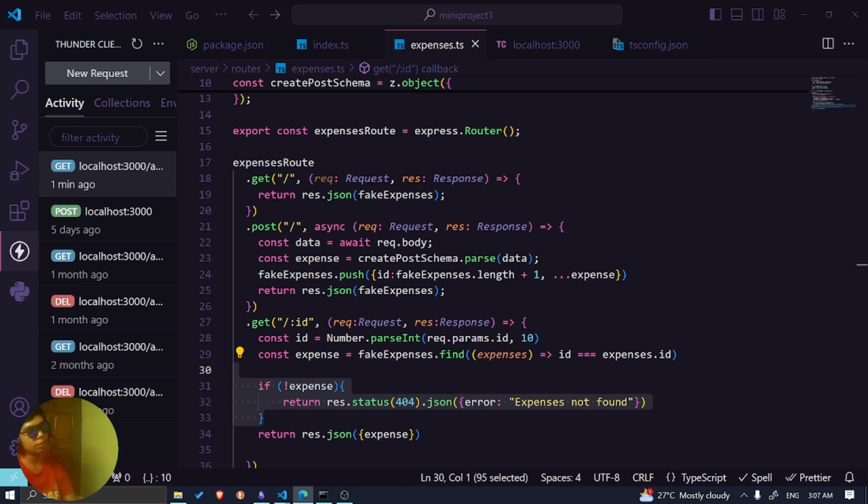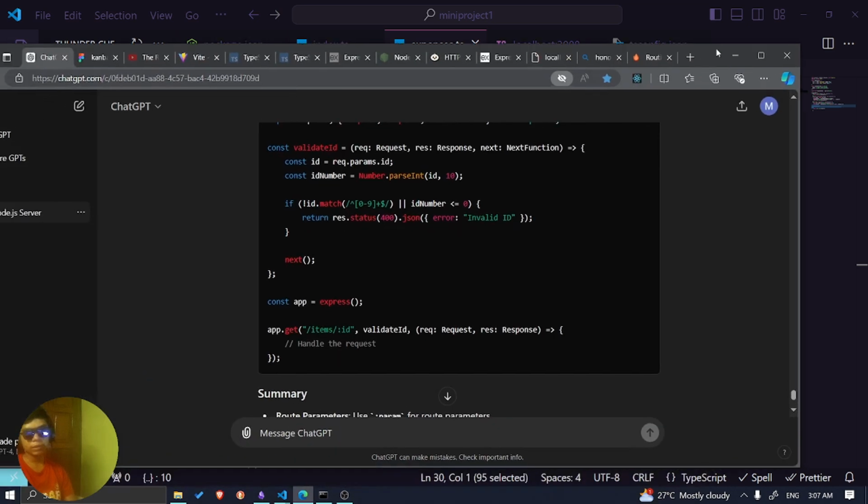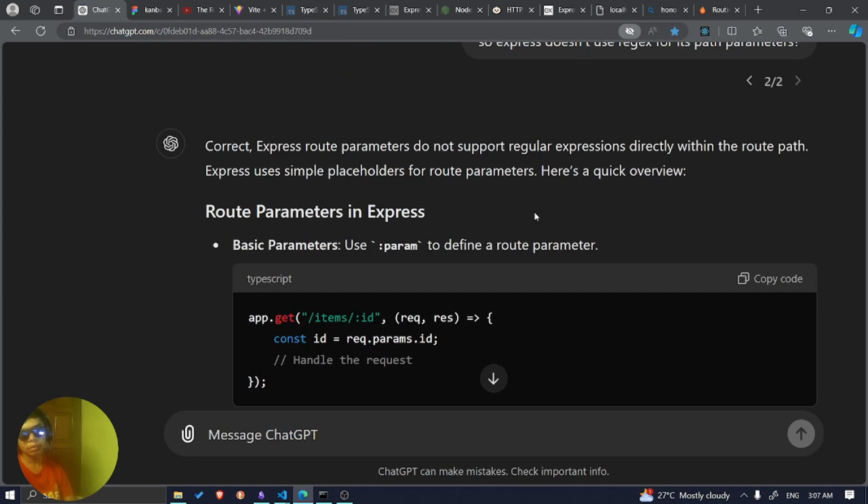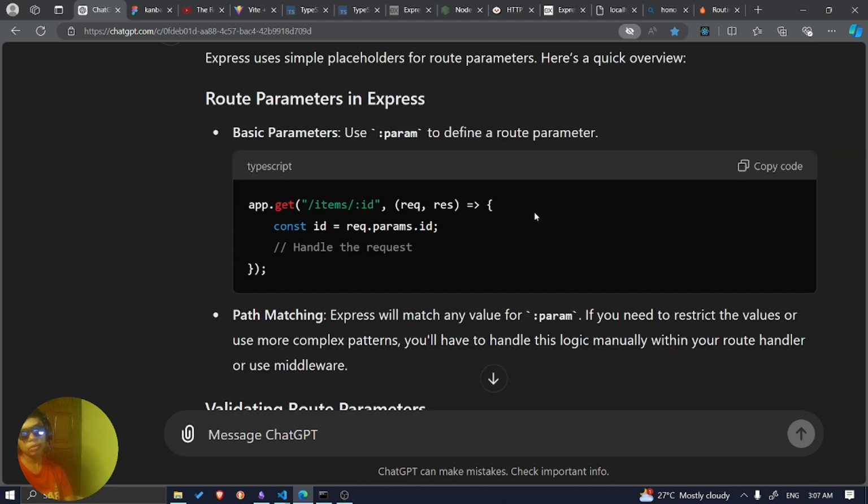Express route parameters do not support regular expressions directly within the route path. Express uses a simple placeholder for route parameters. Here's a quick overview. This is quite interesting. Express route parameters do not support regular expressions directly within the route path. Express uses simple placeholders for route parameters. Express will match any value for the param. If you need to restrict the values or use a more complex pattern, you have to handle this logic manually within your route handler or use middleware.